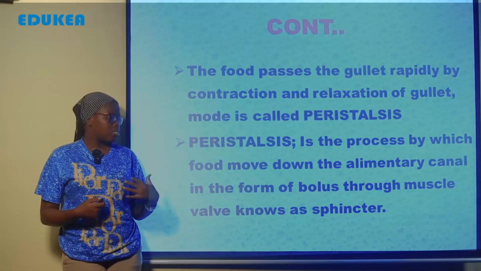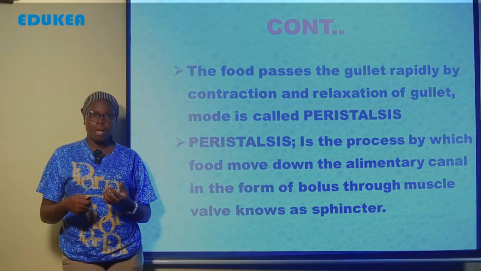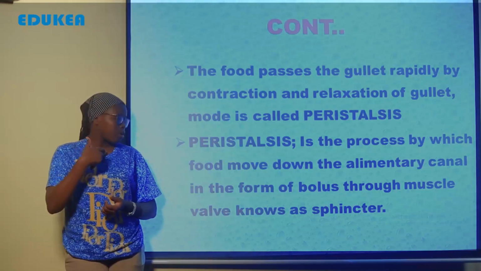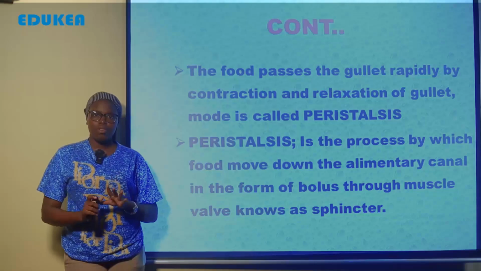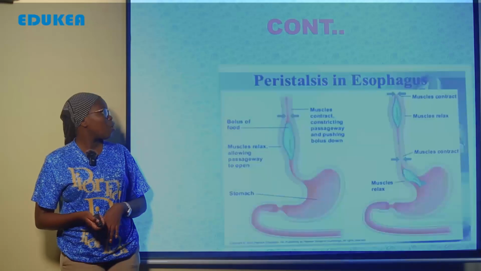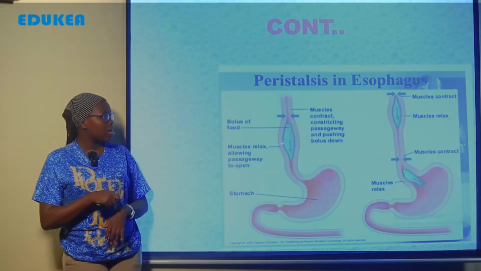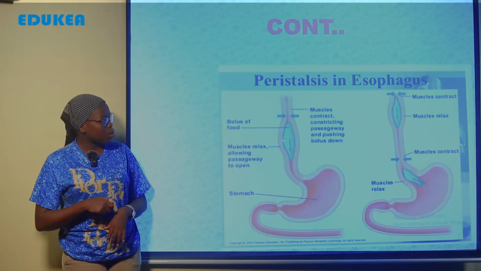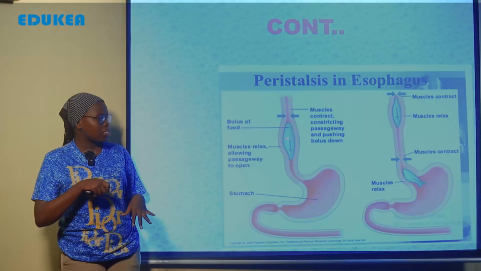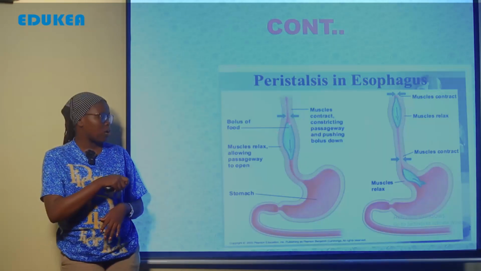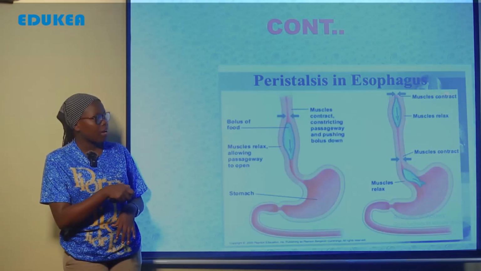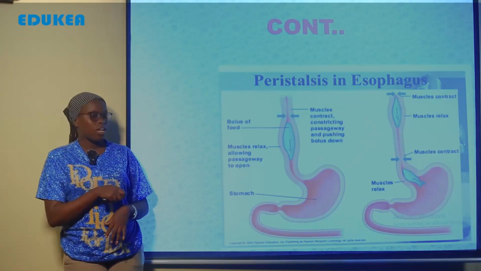Vile vile within the esophagus there is contraction and relaxation of the longitudinal muscle ambazo zinasaidia katika passage or movement of the food. And this is an example of the peristaltic contraction, ambapo kama kuna contraction inabana, afu ikiwa kuna relaxation inadilate ili chakula kiweze kupita kiurahisi. When the muscle contracts inafunga, alafu when the muscle relaxes inafunguka so as food to pass through. So this movement creates the wave-like motion ambayo inaitwa peristalsis.